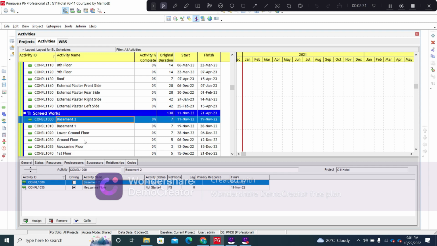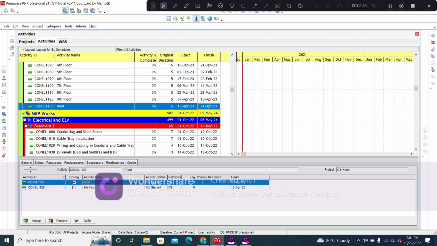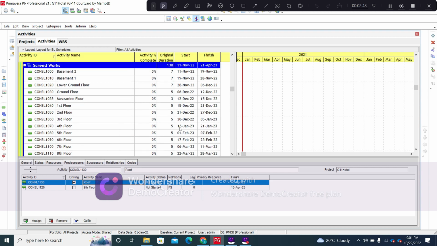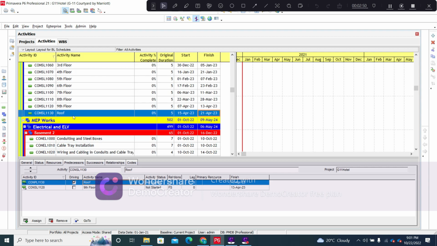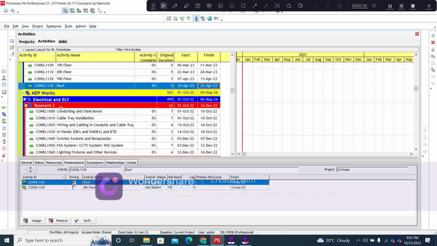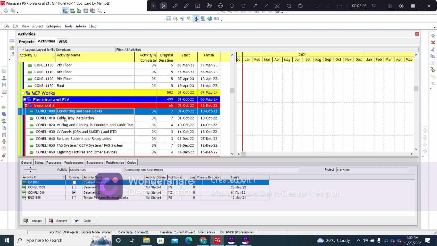The screed works are connected once the plaster works for basement 2 has been completed, and once we have the plaster works of our mezzanine floor completed, to start with a certain lag. So we will be starting the screed works on 11th November 2022 and completing by 21st April 2023 in a span of 138 days. Once all the grey works have been completed, we will now move on to the MEP works. Now the first activity in the MEP works is the electrical works, and the electrical works consist of multiple